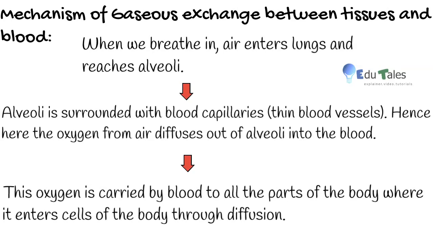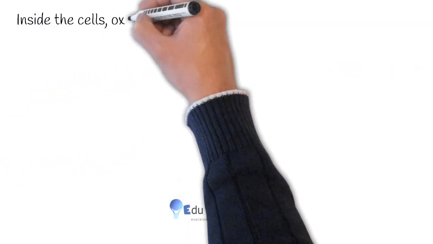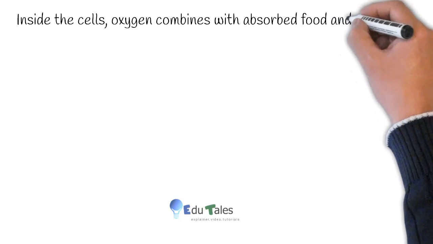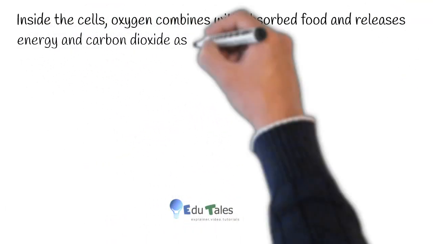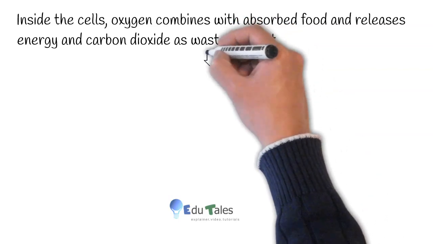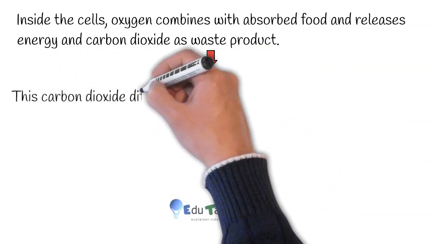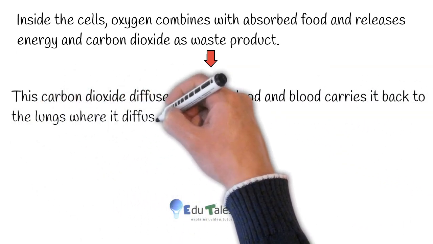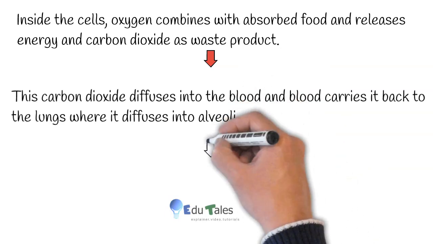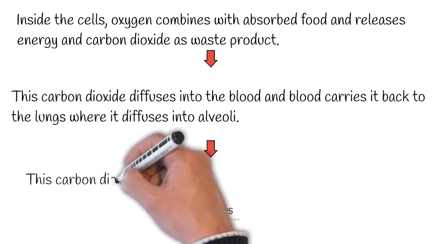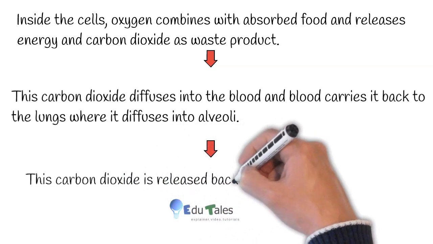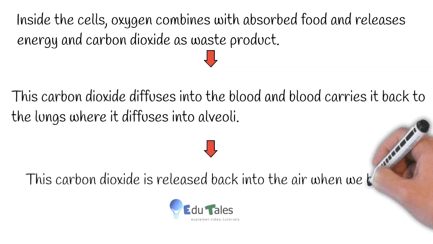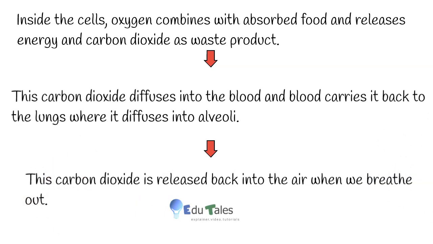Next, inside the cells, respiration occurs. That is, oxygen combines with absorbed food and releases energy and carbon dioxide as waste product. This carbon dioxide diffuses into the blood and blood carries it back to the lungs where it diffuses into alveoli. Finally, this carbon dioxide is released back into air when we breathe out. This is how breathing and respiration are interconnected.